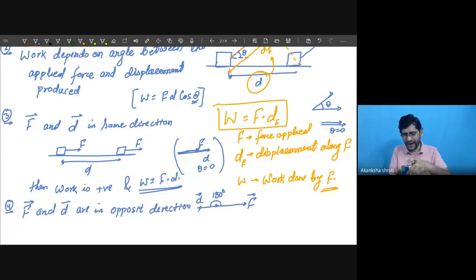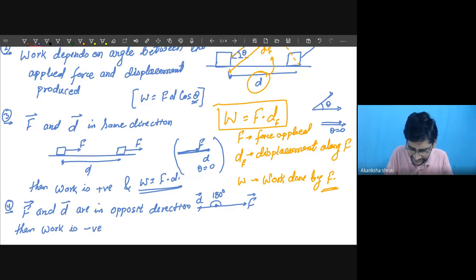So if I want to know the work done due to the weight while I am lifting it upward, then the weight is downward and displacement is upward. In this case, the work will be negative. So this thing we have to keep in mind. So it is the meaning of F and D being in opposite direction. Then this work is negative, and work can be calculated by putting a negative sign, F into D. Okay, it's so simple.